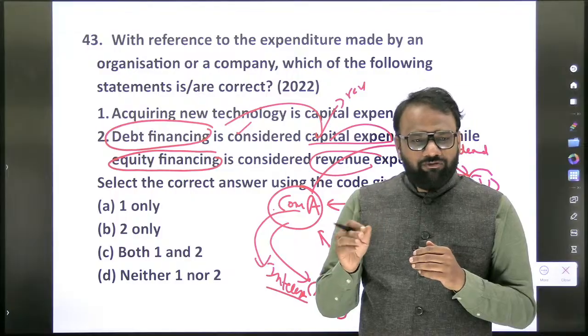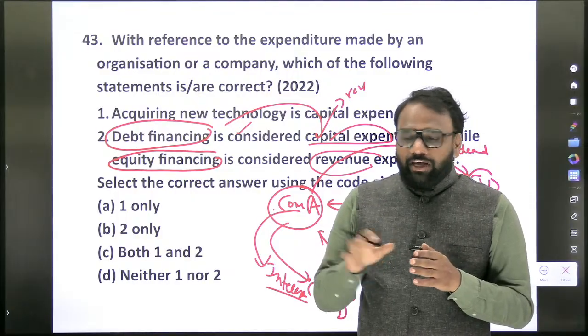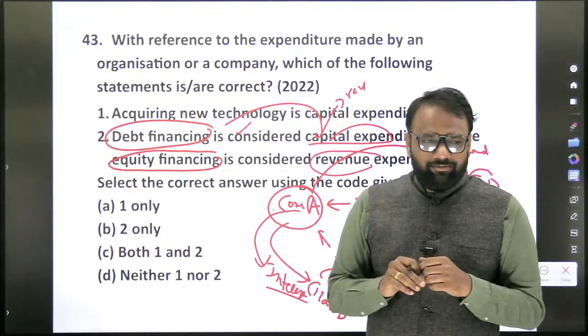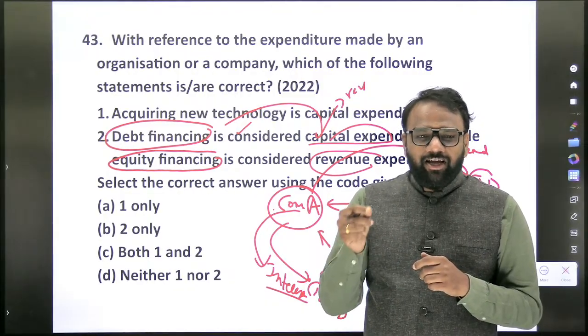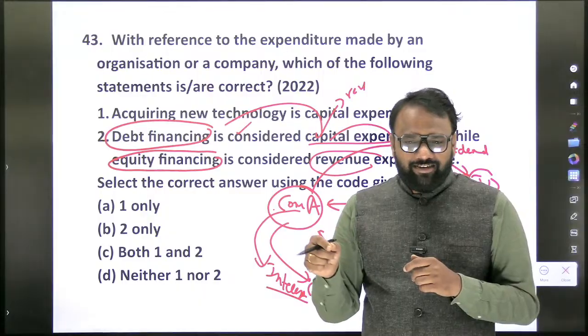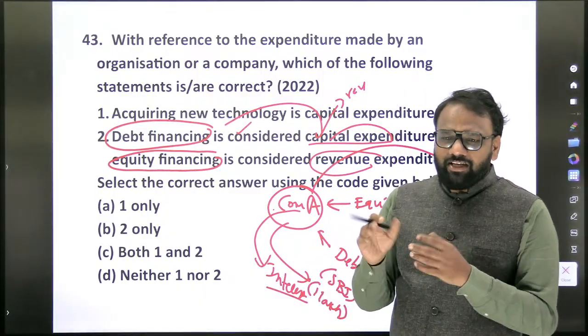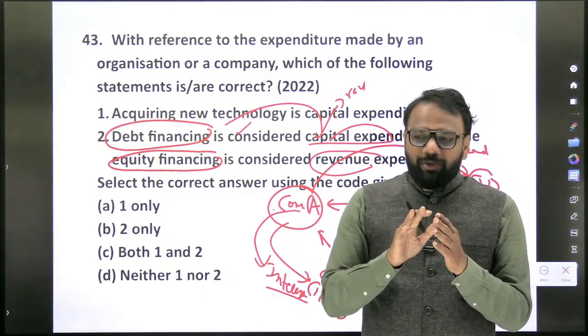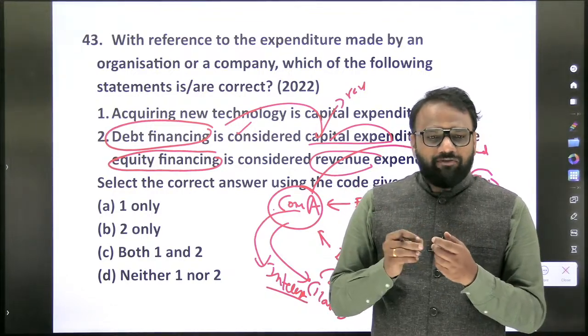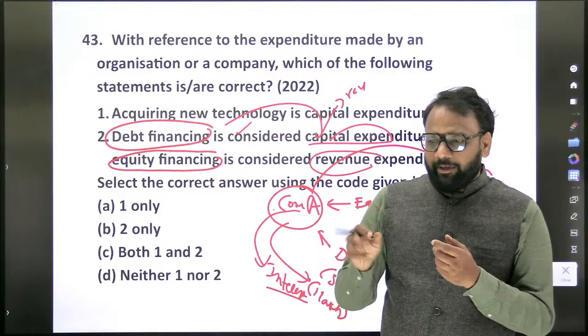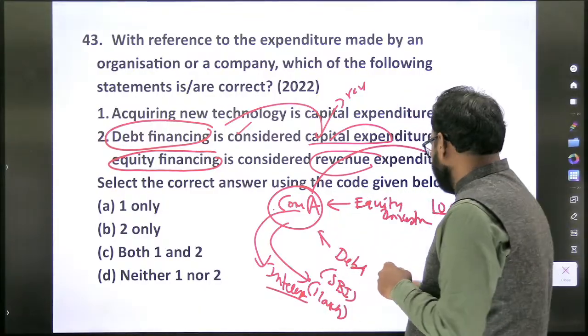In case of debt, fixed returns will come. And also if a company becomes bankrupt, who will get their share first, an equity investor or a debt investor? Debt investor. So these same topics have been asked from different angles. All those different aspects we have to touch again and revise them repeatedly.